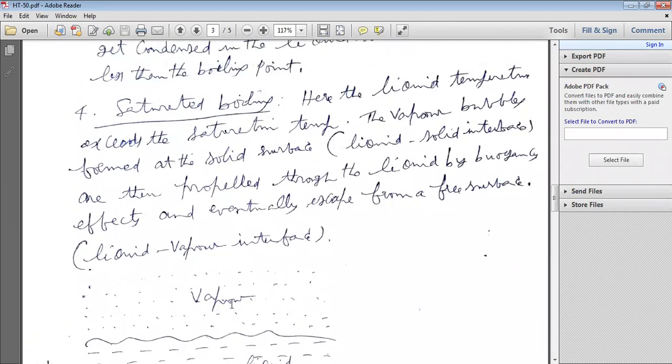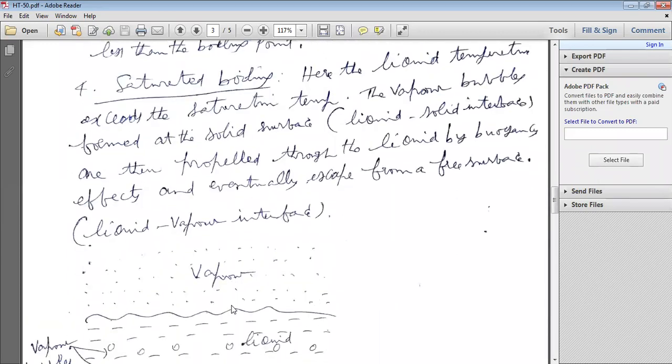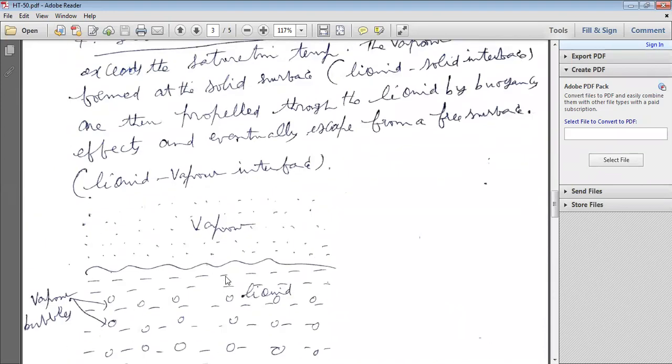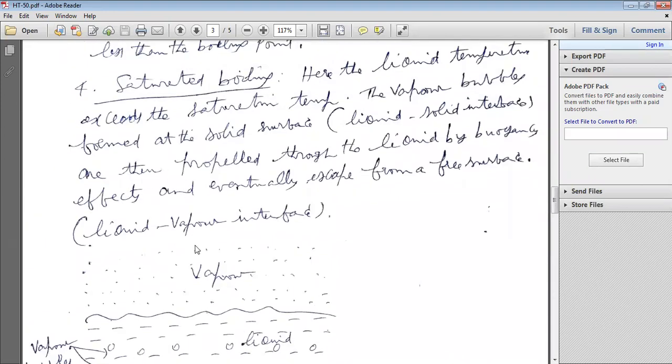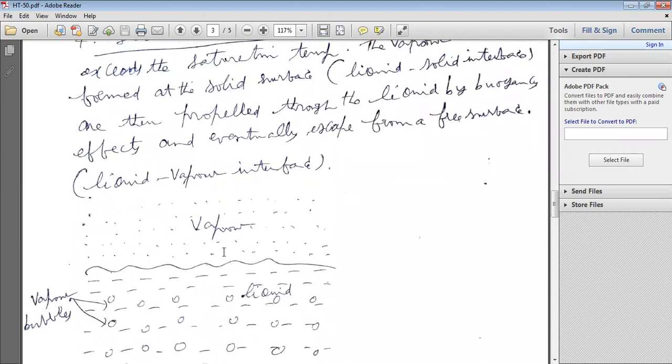So the vapor bubbles formed at the solid surface reach the liquid vapor phase. They are propelled through the liquid, reaching the liquid level and moving from the liquid level to the vapor level, because the liquid particle becomes vapor.